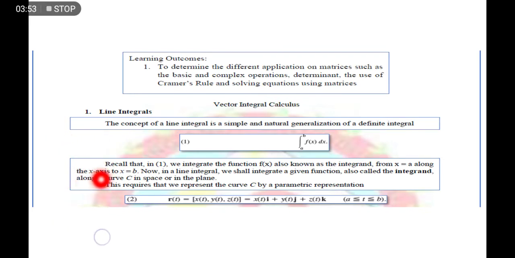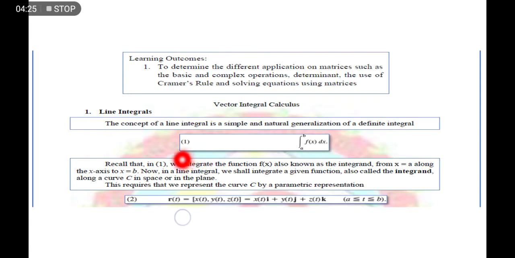Now once again, in these topics, instead na yung function natin is integrate natin along the x-axis, in this topic we are actually integrating some function with respect to a curve, or yung tinatawag nating path. So kung sa previous mathematics natin, straight line lang yung axis natin na ini-integrate natin yung isang function.